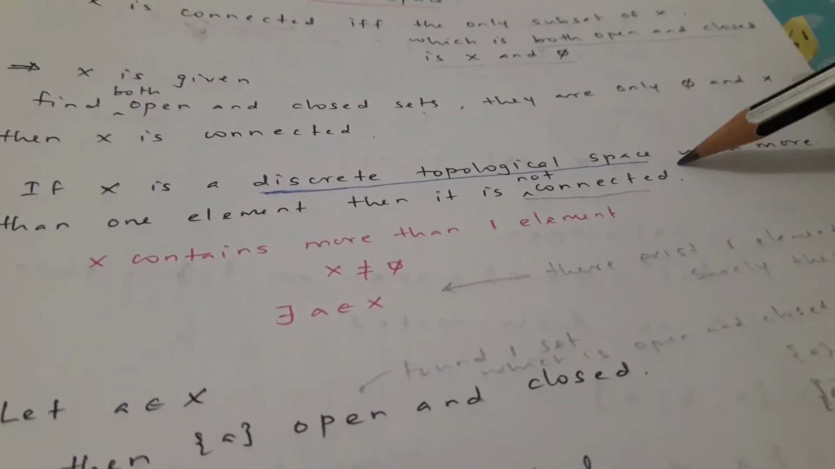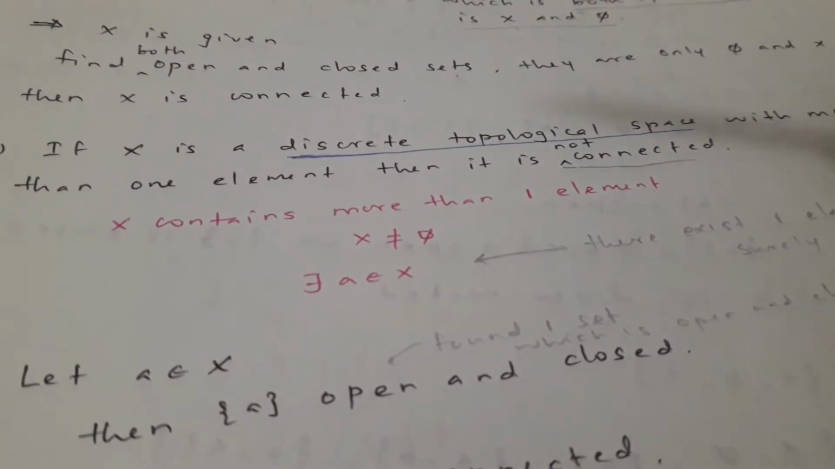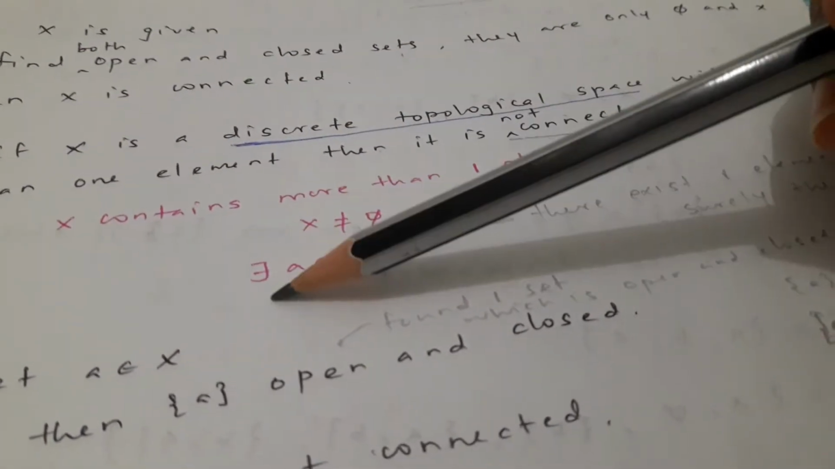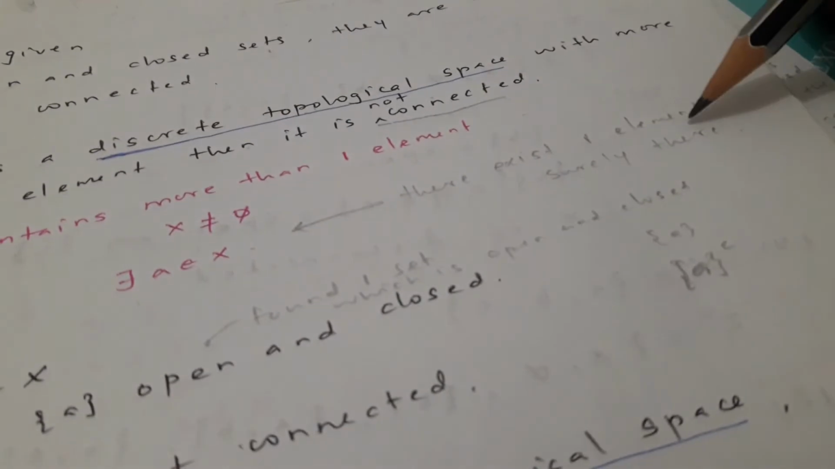Another one: if X is a discrete topological space with more than one element, then it is not connected. X contains more than one element means X is non-empty and there is A belonging to X. There is at least one element surely there. So if the topology is discrete, X will be disconnected.